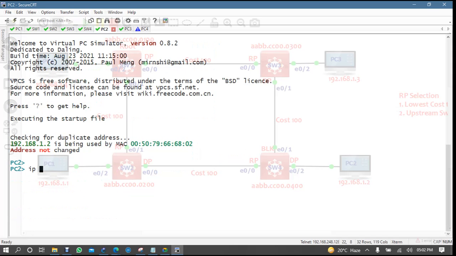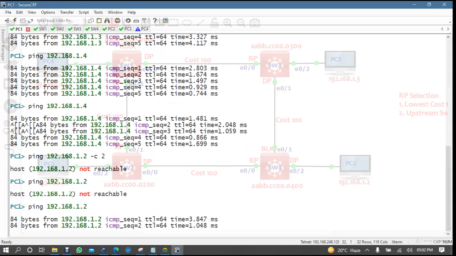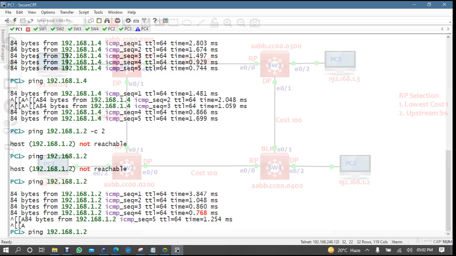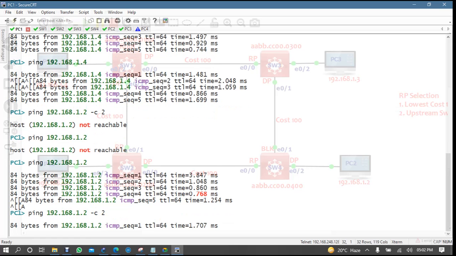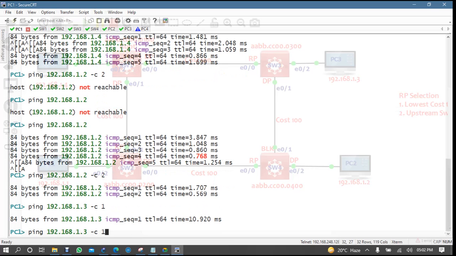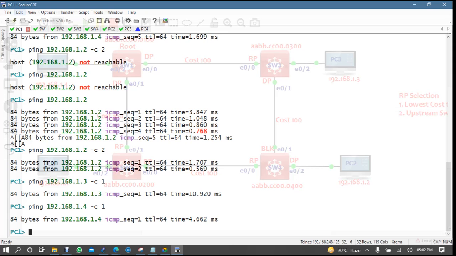PC2 IP 192.168.1.2, reachable, fine. PC2 is okay, PC3 is okay, PC4 okay, so I just wanted to update the MAC address table.